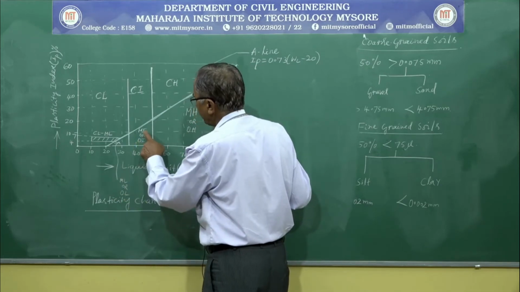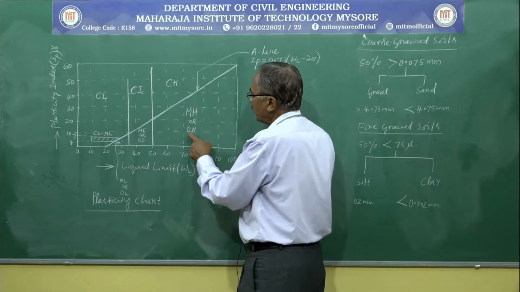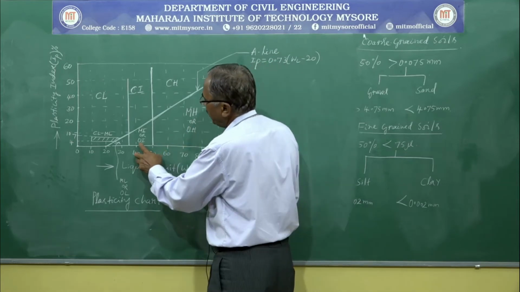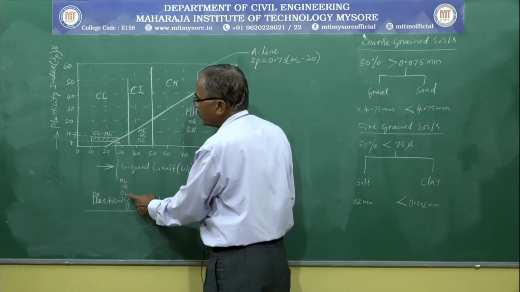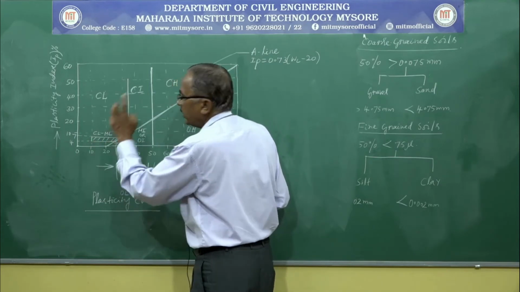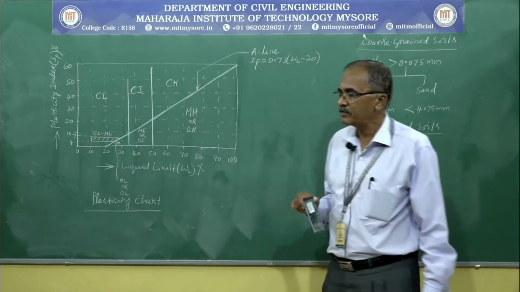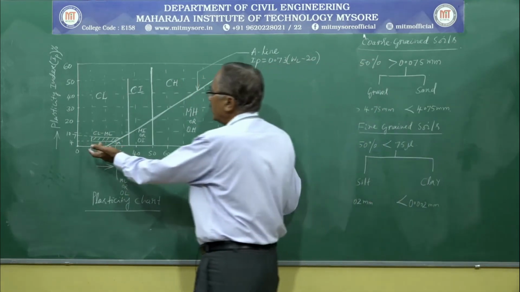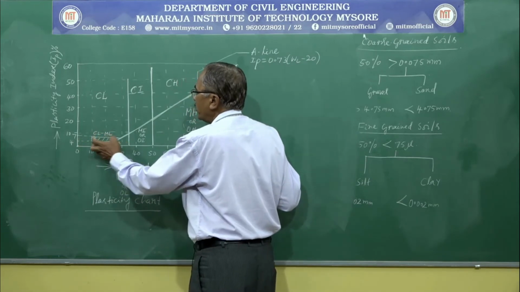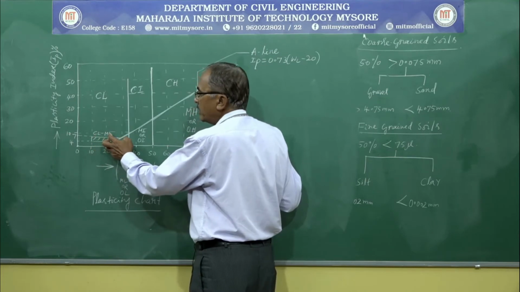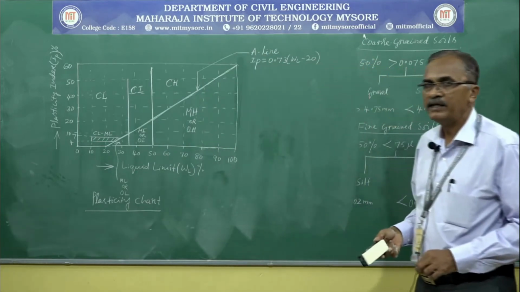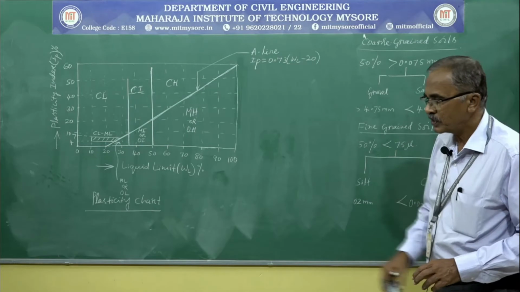Similarly, OH represents organic soil of high plasticity, organic soil of medium plasticity, organic soil of low plasticity. Suppose the soil falls in some area, it is classified as a border classification, representing CL-ML, meaning 50-50%. CL-ML means clay with low plasticity or silt with low plasticity. Like this, we can classify fine grained soil based on the plasticity chart.